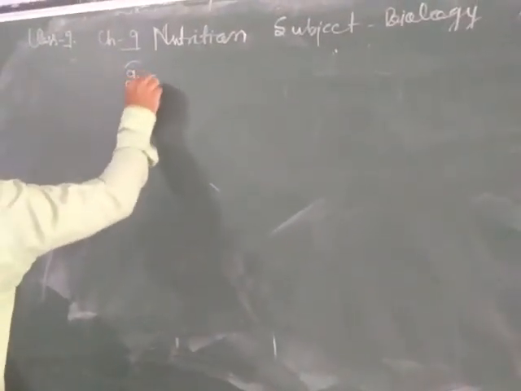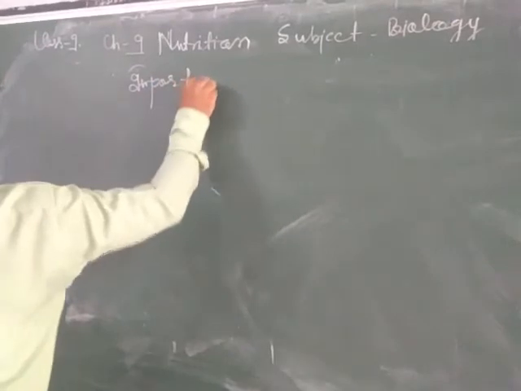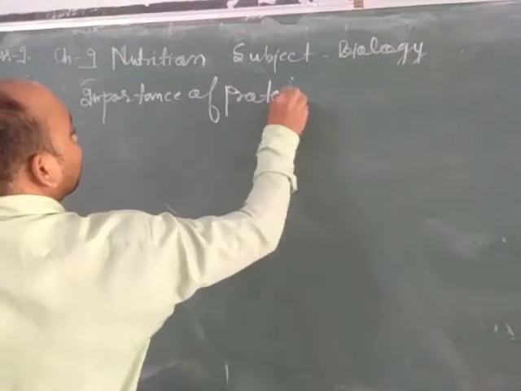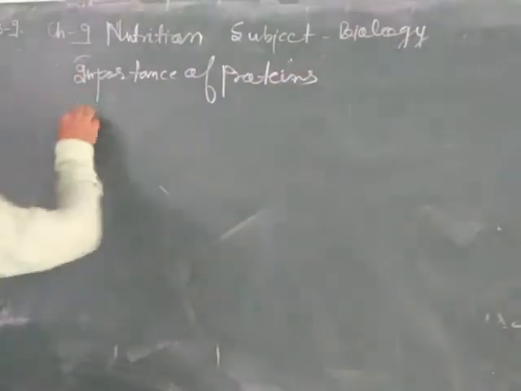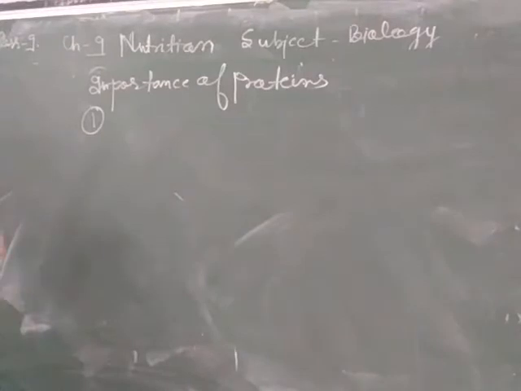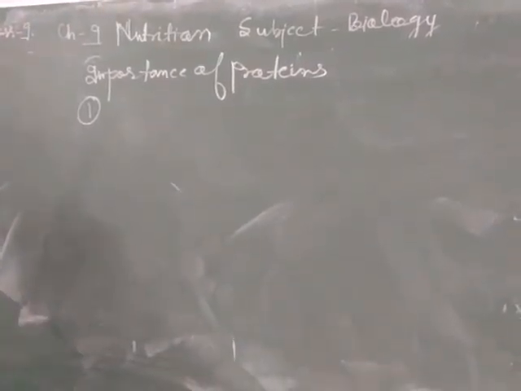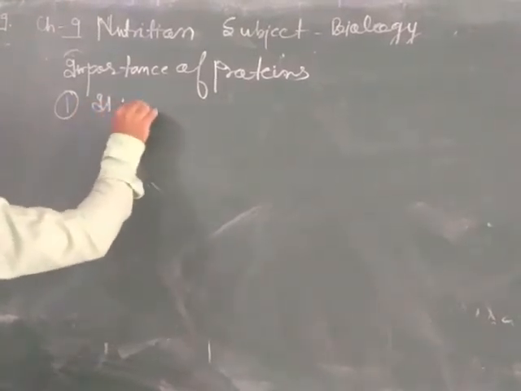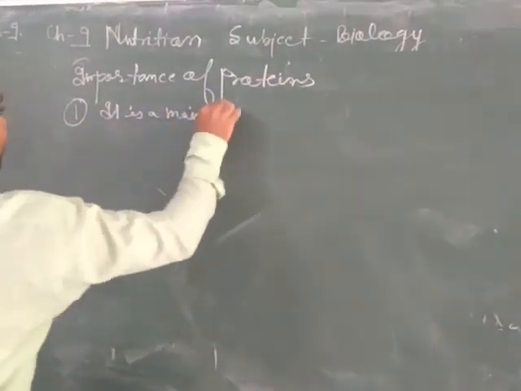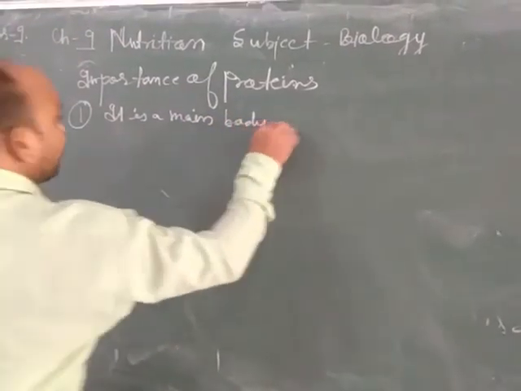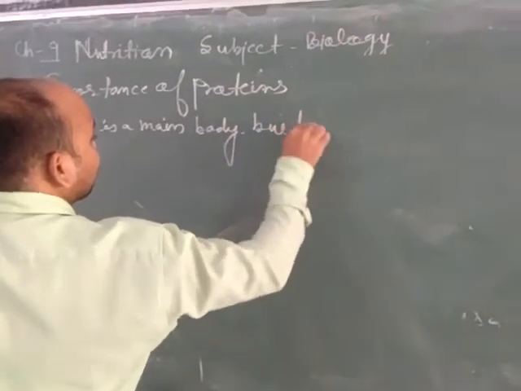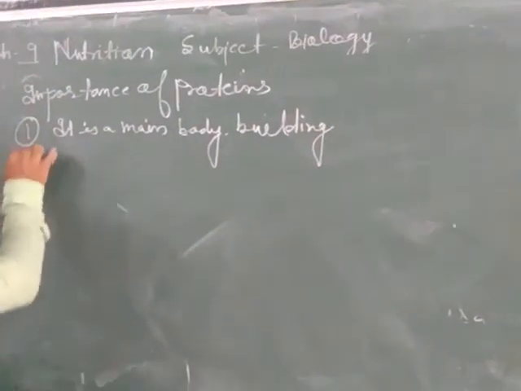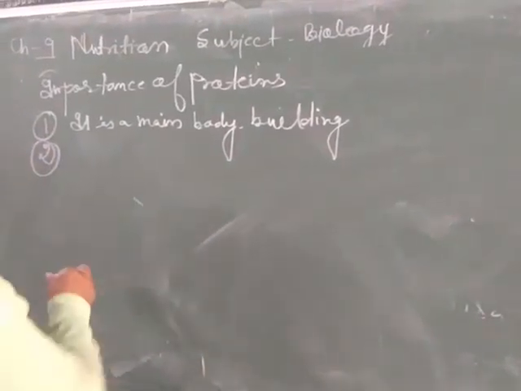Now we will discuss the importance of protein. There are multiple uses or importances of proteins. First, protein is the main source of body building elements. This means the formation of new cells from pre-existing cells is carried out by proteins.